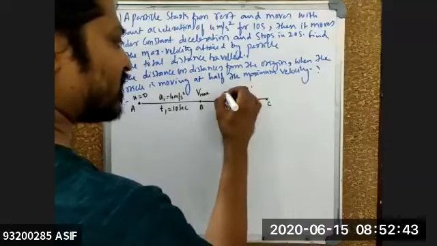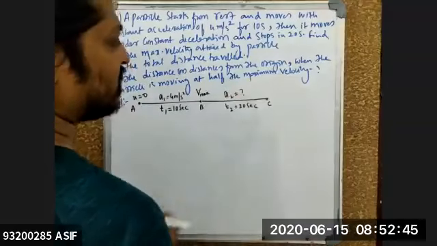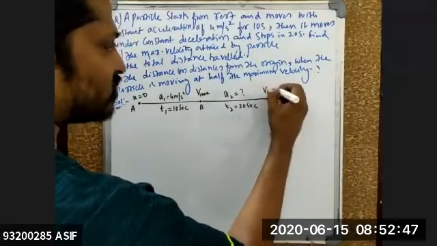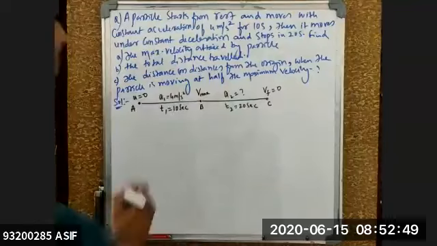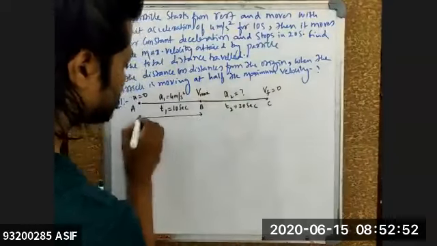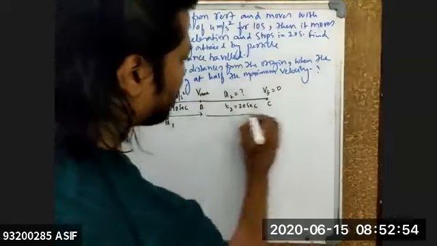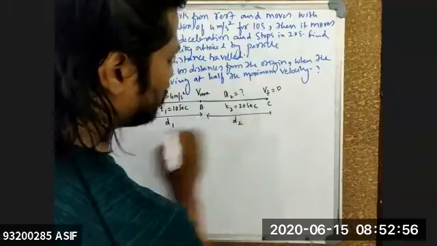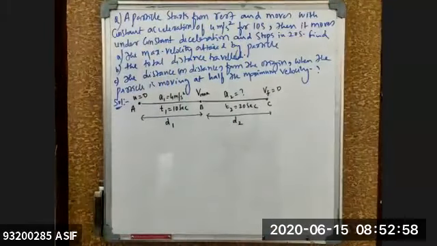When it is stopping, I don't know the acceleration, so I also need to calculate it. Finally it stops, so V final is equal to 0. From A to B the distance is, say, D1, and from B to C the distance is D2. Okay, so this is the question for us right now.